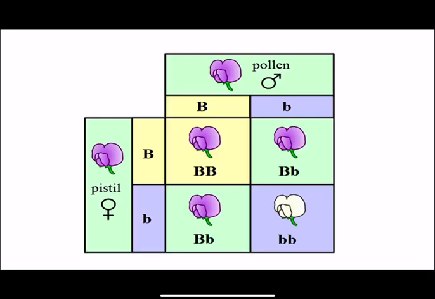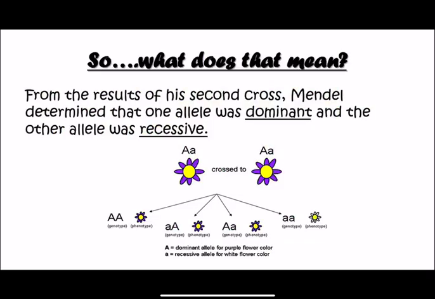They have a 25% chance, or a 1 out of 4 chance, of having an offspring with white flowers, meaning they only have the recessive alleles. So what does this mean? From the results of his second cross, Mendel determined that one allele was dominant and the other allele was recessive. These alleles determined a plant's genotype or phenotype.